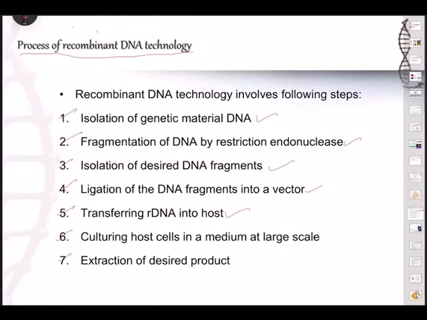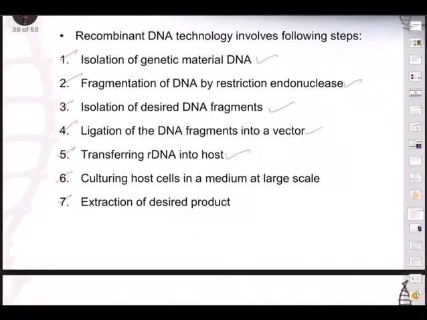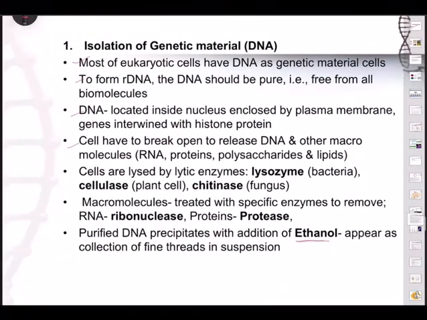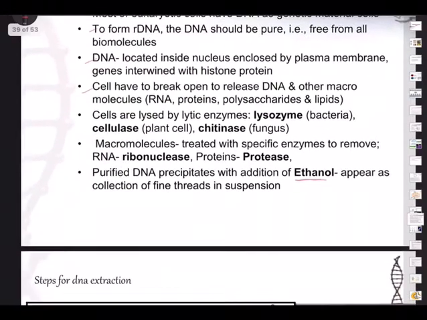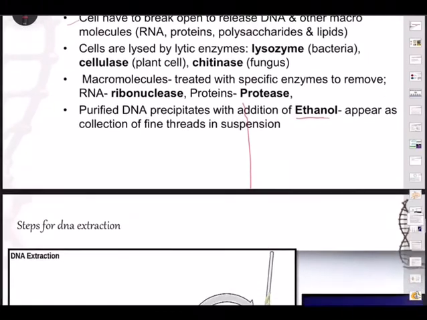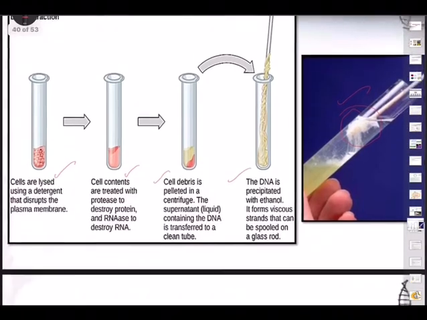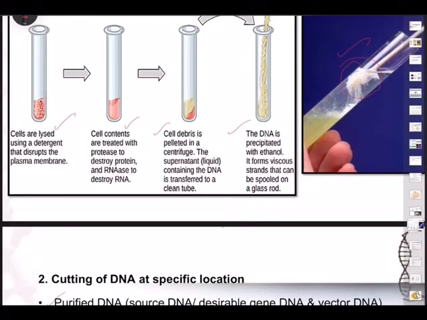This rDNA is inserted into the host bacterium by, we said, transformation using cold CaCl2, calcium chloride solution. Of course, you will also be using the cold CaCl2 in our lab. And the bacterial cell containing the desired rDNA is selected using a selective antibiotic in the culture medium. So this is what we were talking of yesterday. And further, I said you will be doing this experiment in the class once you come back to schools.